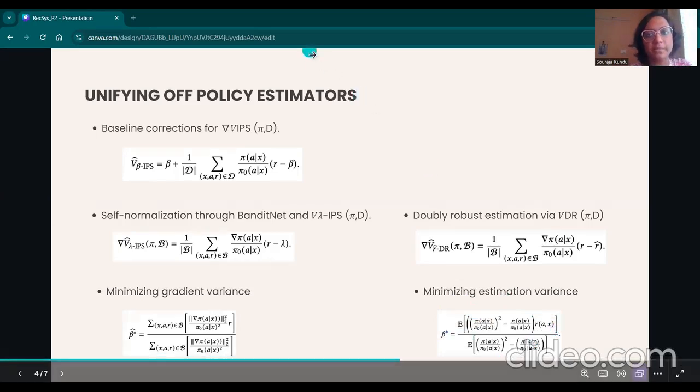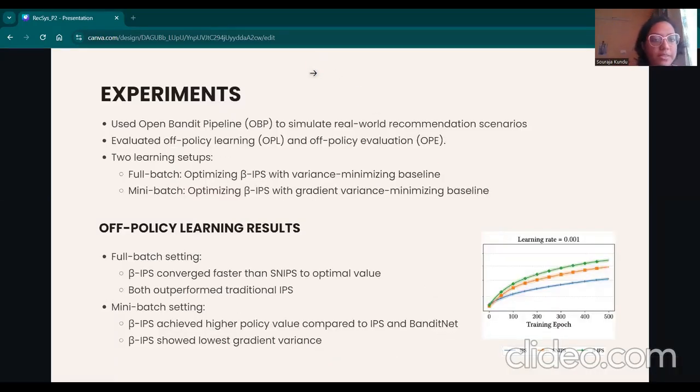mean squared error. In order to evaluate the off-policy learning and off-policy evaluation methods, the authors have used the Open Bandit Pipeline, which simulates a generic offline contextual bandit setup, but has a strong correspondence to real-world recommendation scenarios. There are two learning setups. One is the full batch mode, which optimizes beta IPS with the estimator variance minimizing baseline, and another is the mini-batch mode, which optimizes beta IPS with the gradient variance minimizing baseline.